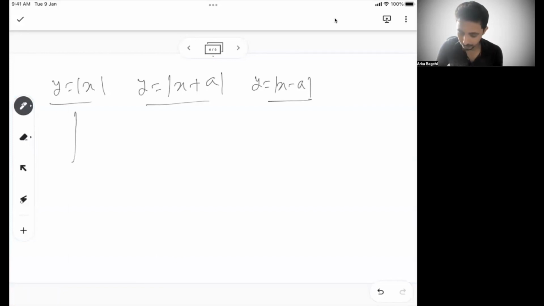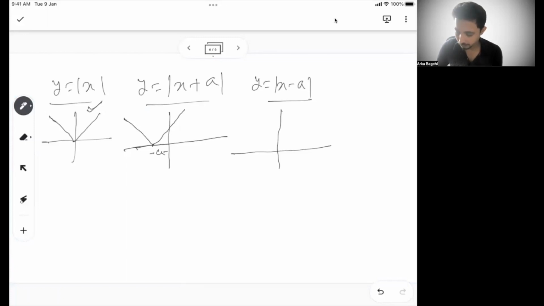So these three graphs, this is going to be at the center when it is mod x. When it is mod x plus a, it is going towards the left by a unit. So this same graph will be shifted more towards the left by a unit. This one will be shifted towards the right by a unit. So this will be a comma 0. Right? So the same graph will shift towards the left if it is mod x plus a, shift towards the right if it is mod x minus a.